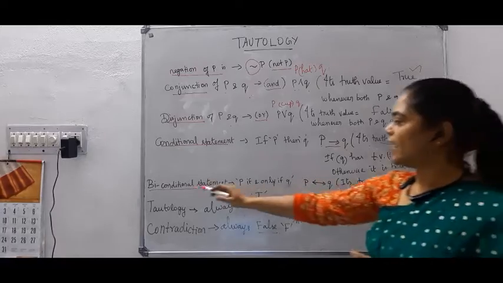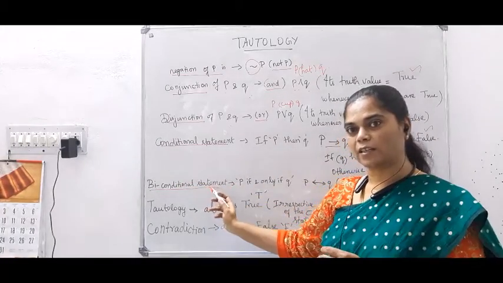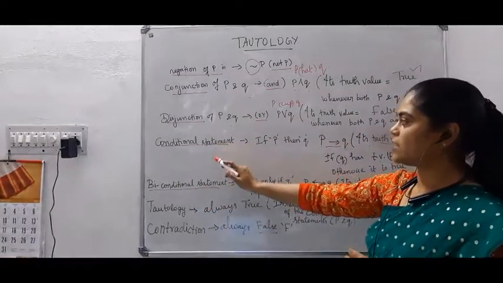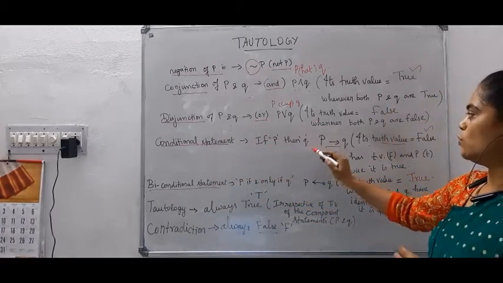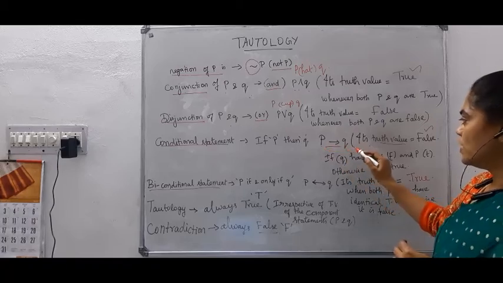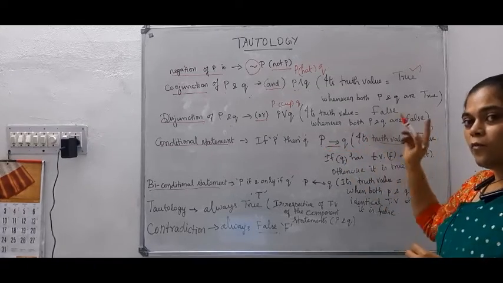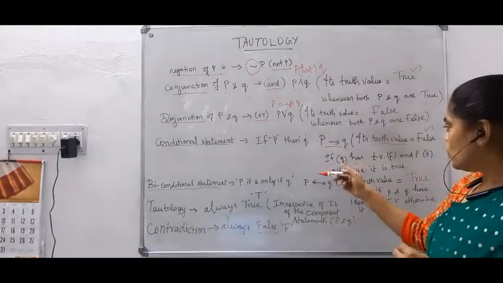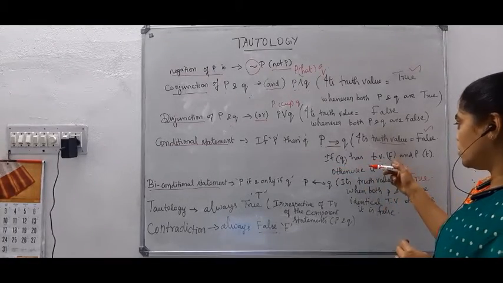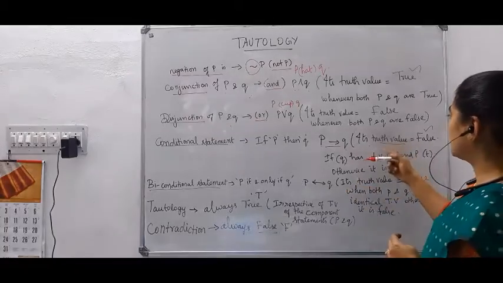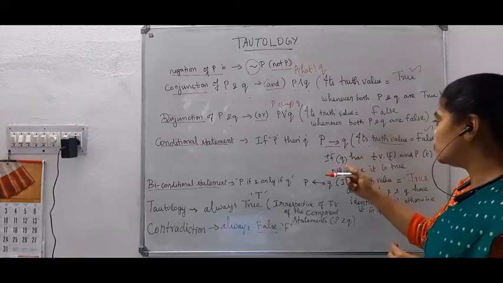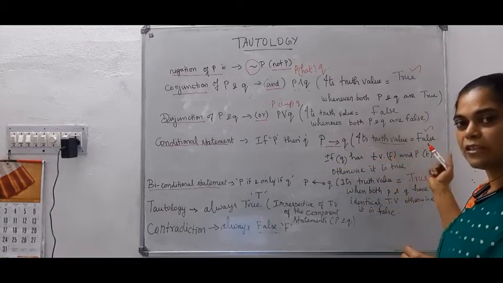So, what is the biconditional statement? The conditional statement is something different from the biconditional. The conditional statement is if P then Q, that is P to Q. Its truth value is false only if Q has truth value false and P is true.